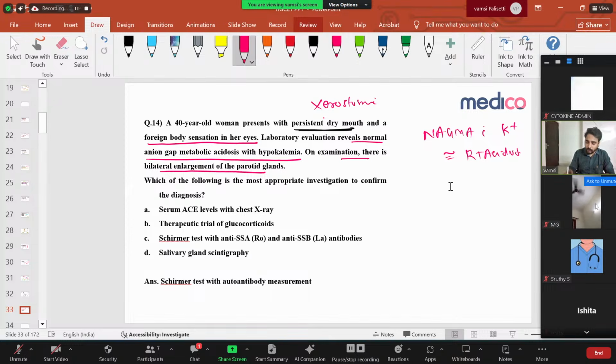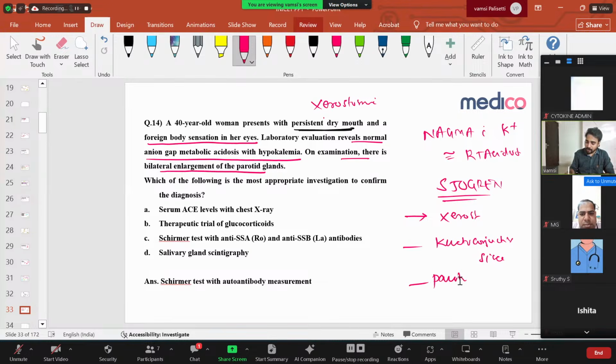This is always Sjogren syndrome. What is Sjogren syndrome? It's an autoimmune disorder. There is lymphocytic infiltration of all your exocrine glands, that is your ocular glands, your oral glands, and parotid glands. Because of this, they develop dry mouth, xerostomia, and dry eyes called keratoconjunctivitis sicca, and then parotid gland enlargement. It also affects renal tubules, mainly causing distal renal tubular acidosis. So all these four they have given: xerostomia, foreign body sensation in the eyes because of dry eyes, NAGMA because of renal tubular acidosis, and parotid enlargement. It's Sjogren syndrome.